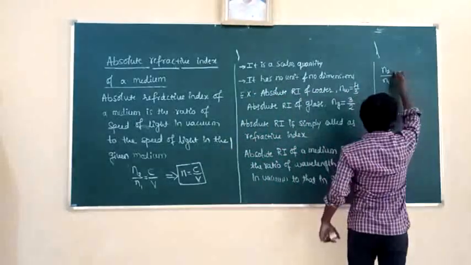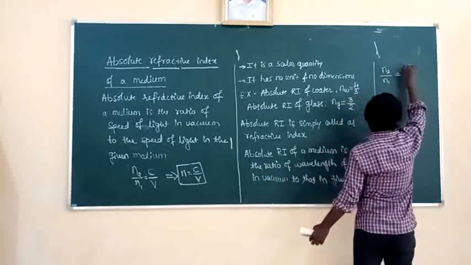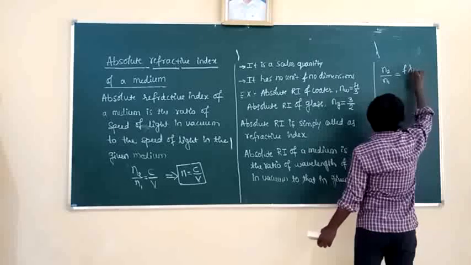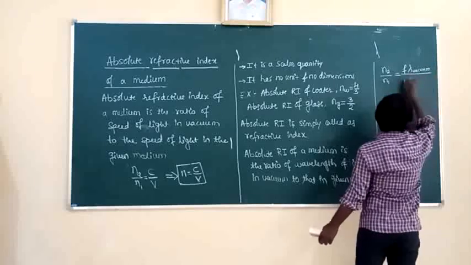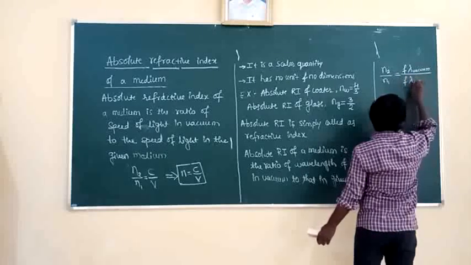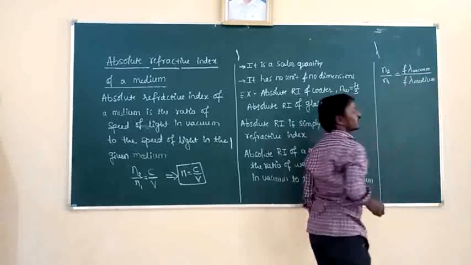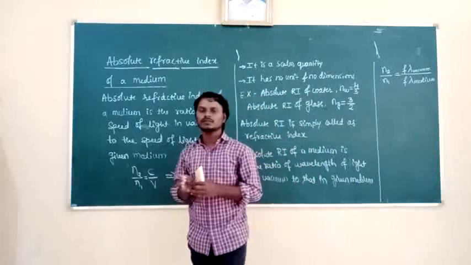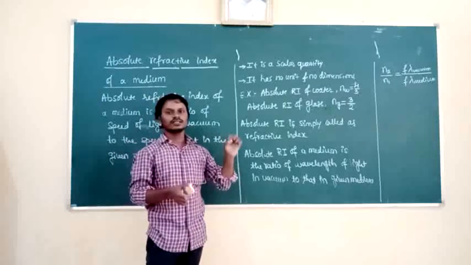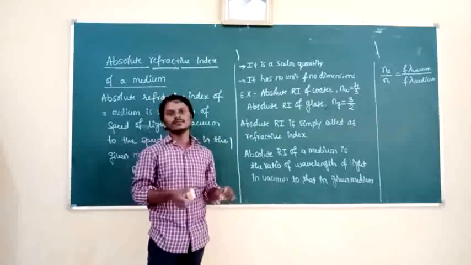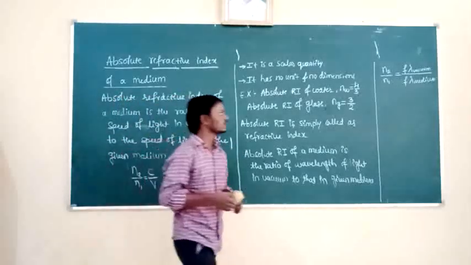So n2 by n1 is equal to, what is c here? c is nothing but f into the wavelength of the light in vacuum, divided by the frequency into the wavelength of the light in the given medium. Then the frequency gets cancelled. Why? Because in the refraction of light the frequency remains the same. After refraction and before refraction the frequency of the light is the same. But here speed and wavelength both will change.